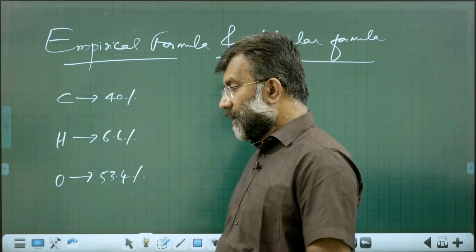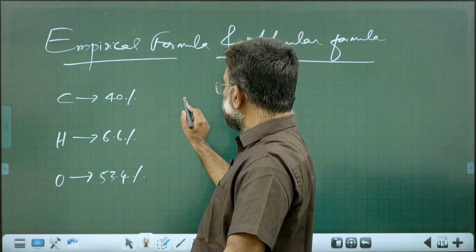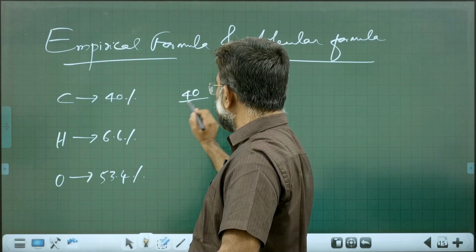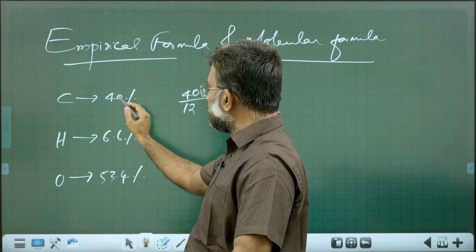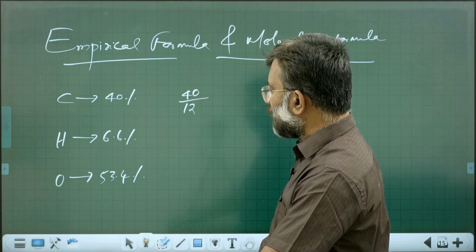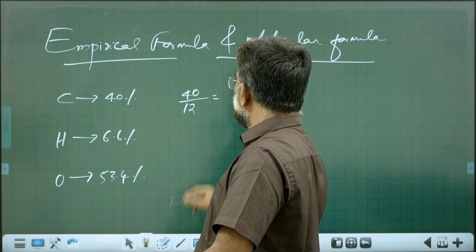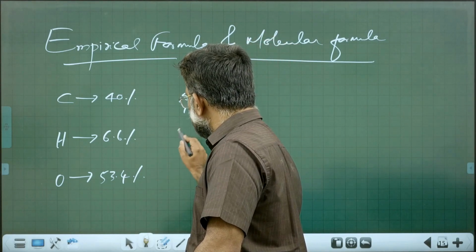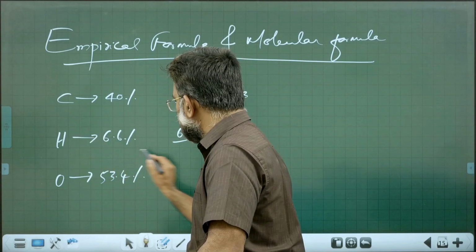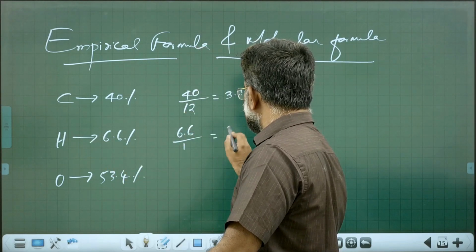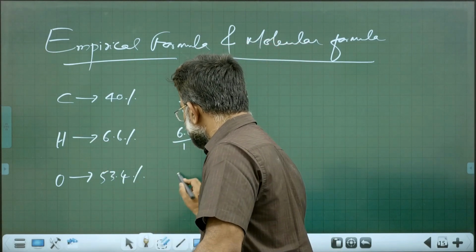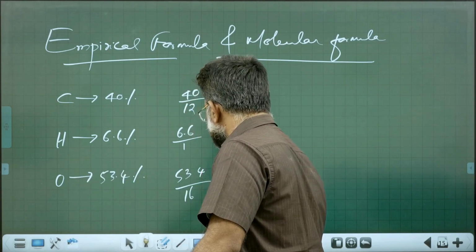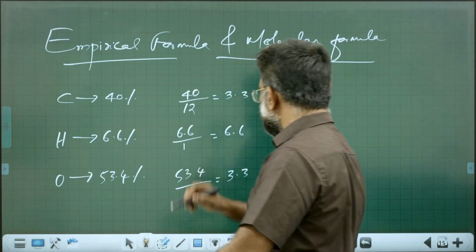How do you find the empirical formula? Very simple. Step 1: the percentage divided by the atomic mass. So 40 divided by the atomic mass of carbon, 12, you get 3.3. Percentage of hydrogen, 6.6, divided by the atomic mass of hydrogen, 1, you get 6.6. For oxygen, 53.4 divided by 16 is also about 3.3.